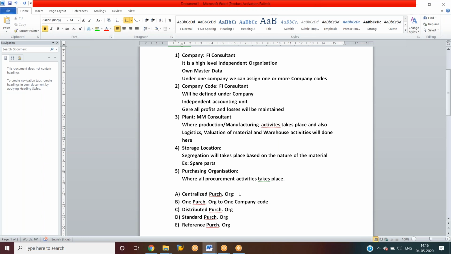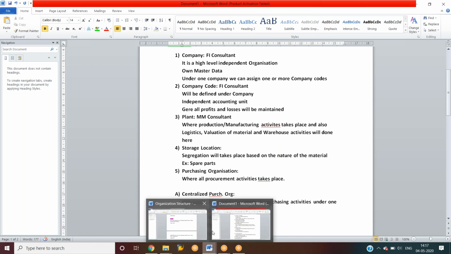So first one is centralized purchasing organization. Centralized purchasing organization means one purchasing organization that controls all purchasing activities under one company for different company codes. Okay, I'll show you here.